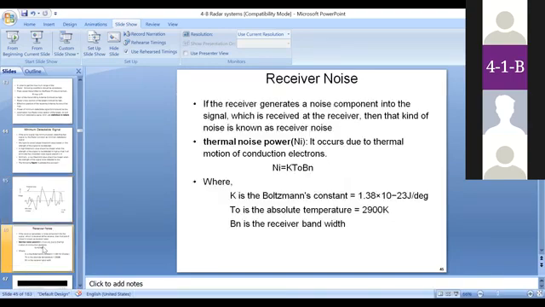In addition to all the noise sources, the receiver itself also adds some noise to a radar signal. That noise is called receiver noise. An example of that noise is thermal noise, which is denoted with the letter Ni, where Ni equals k T0 Bn. We know that k is 1.38 into 10 power minus 23 joules per degree, and T0 is the absolute temperature, whose value is 290 Kelvin. Bn is the receiver bandwidth.